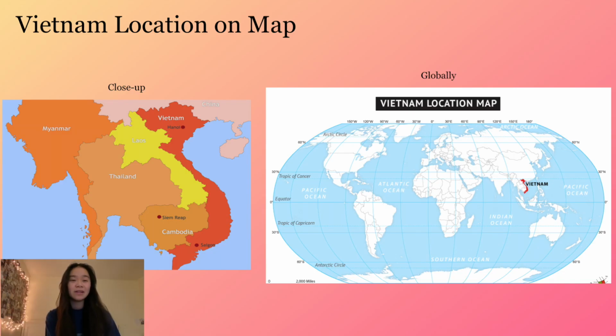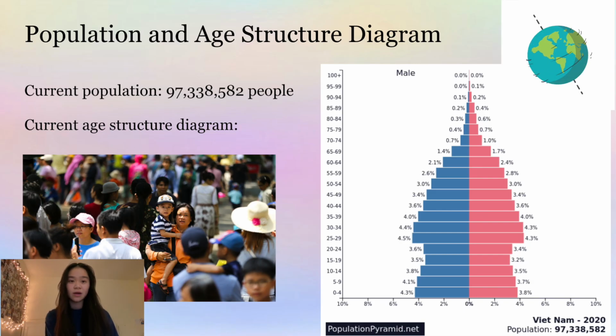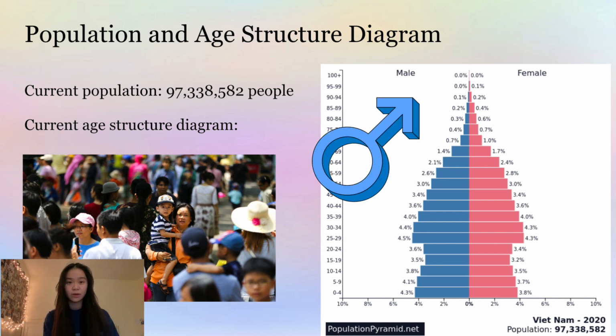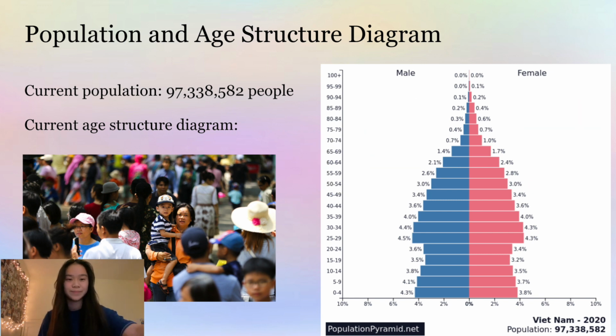For our next slide, you'll see Vietnam's location close up to the left and its location globally to the right. Next up, you'll see that our current population is around 97,338,582 people since the start of 2020. And to the right, you'll see our current age structure diagram with the population distributed along the horizontal axis with males shown on the left and females shown on the right.